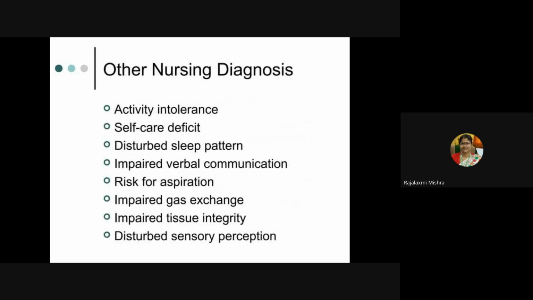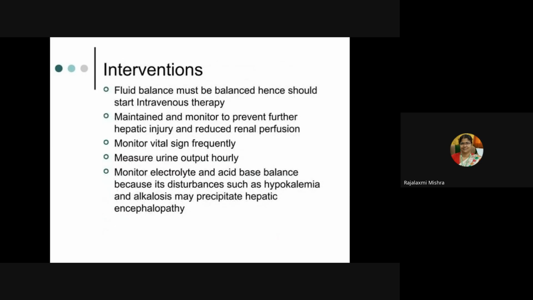Okay. Other nursing diagnoses can be activity intolerance, then self-care deficit, then disturbed sleep pattern, impaired verbal communication due to CNS involvement, then risk for aspiration, impaired gas exchange due to unconsciousness, impaired tissue integrity due to the coma condition or unconsciousness, and disturbed sensory perception. So what are the interventions you will do?